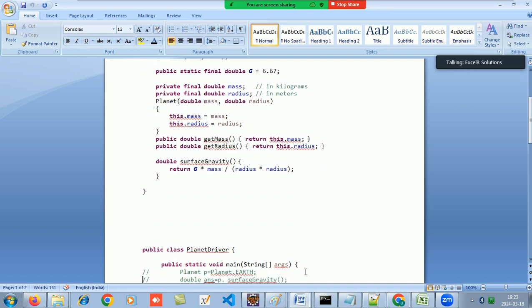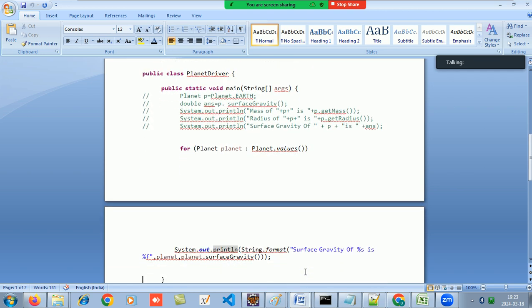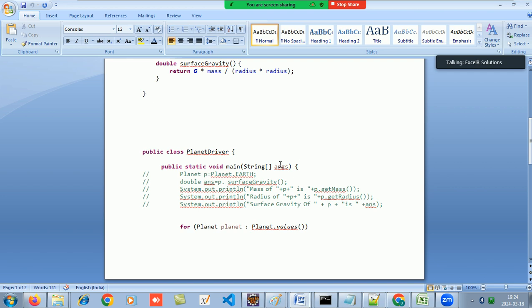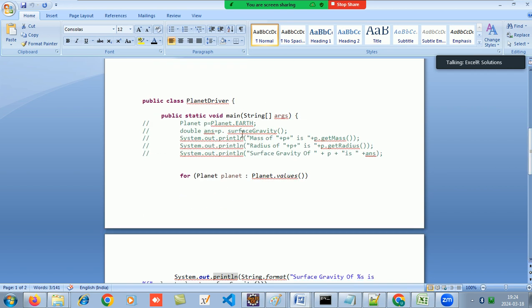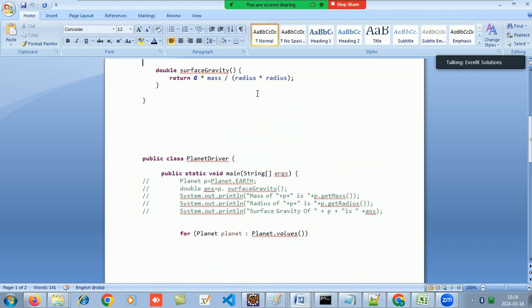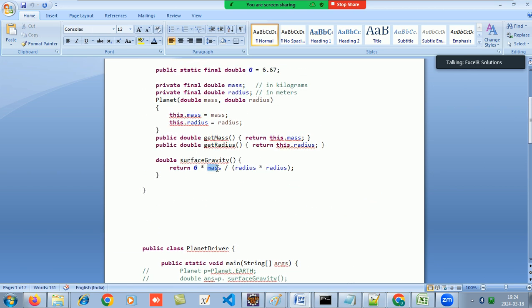And now I come down in the driver app. Okay. And now I want to calculate the surface gravity for earth. So what I do, planet P is planet.earth. So now this object has been called. The mass is 5.976 and the radius is 6.37. So now when I call this surface gravity method with P, it will take the mass of earth, the radius of earth, and g it will take from here.